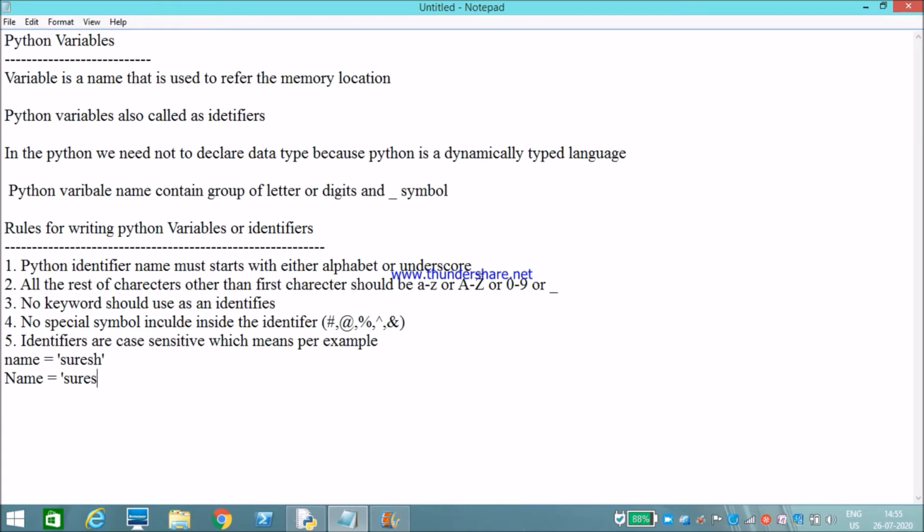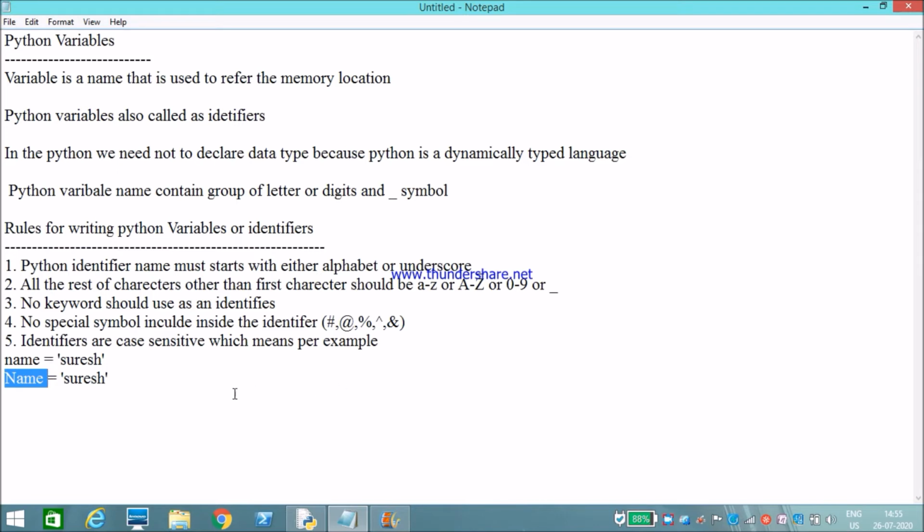These two names are not the same. They have different meanings. So identifier names are case sensitive, and this one is different and this one is different.